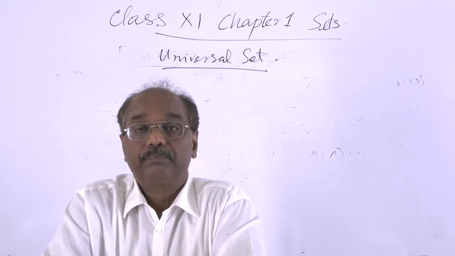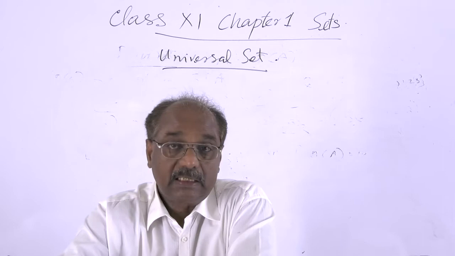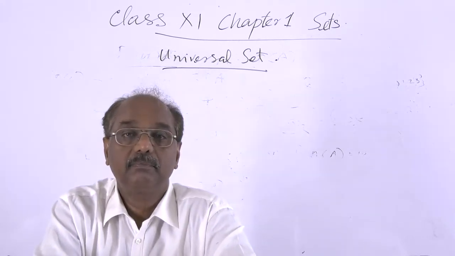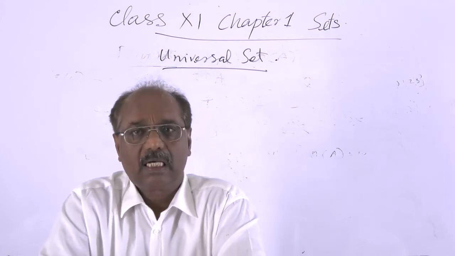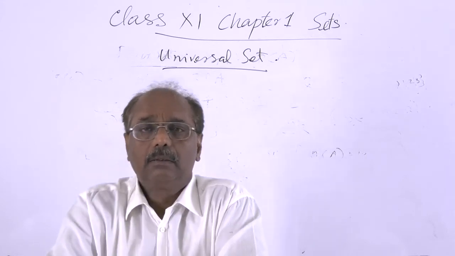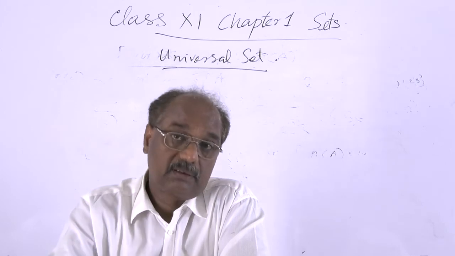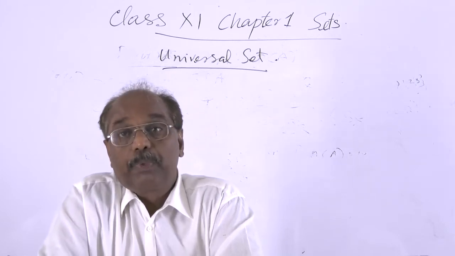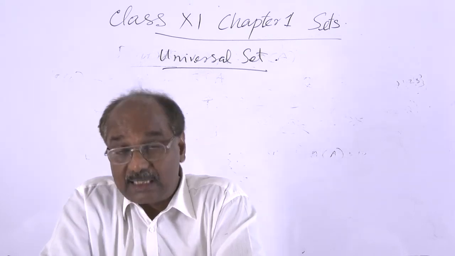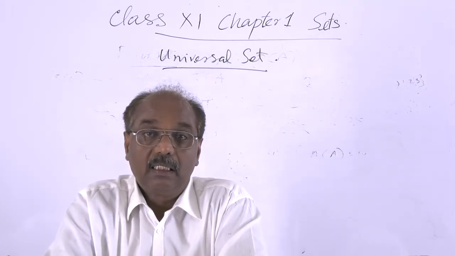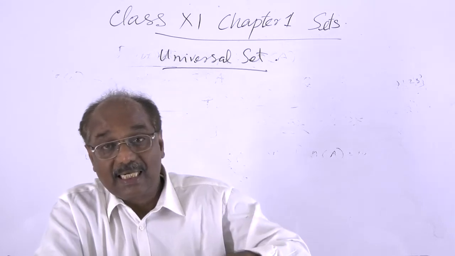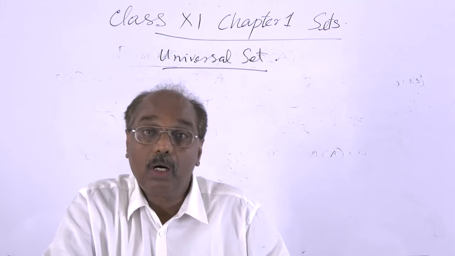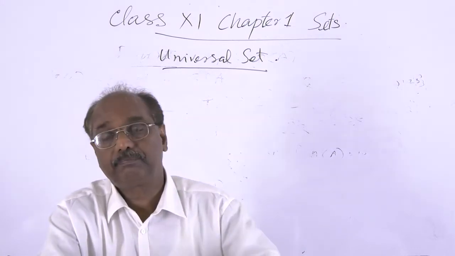For example, suppose we consider the sets of natural numbers. Our sets under consideration are sets of natural numbers. Then the supermost set, the largest set, so that the sets under consideration are subsets, is the set of all natural numbers.